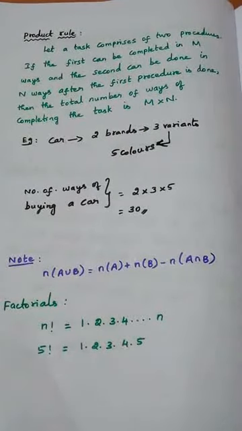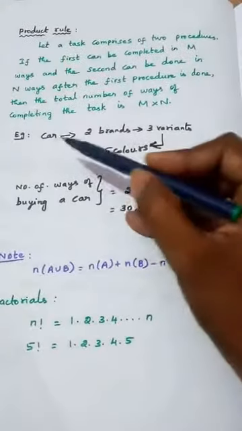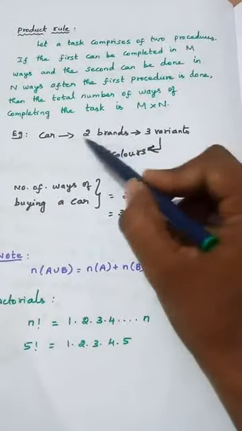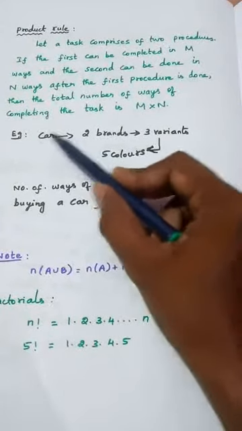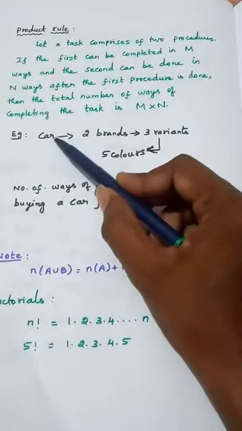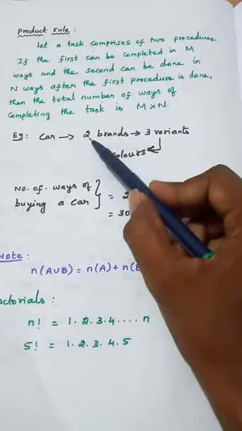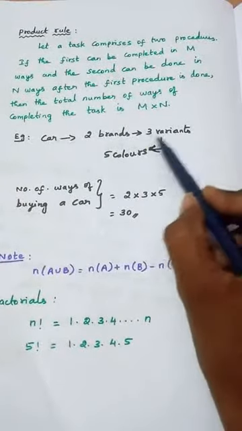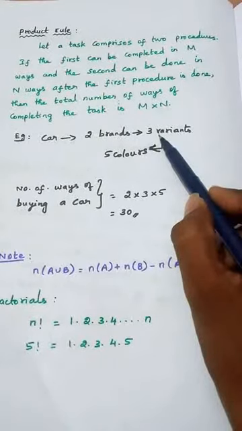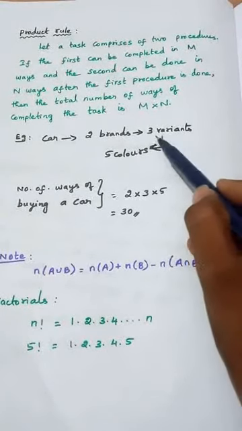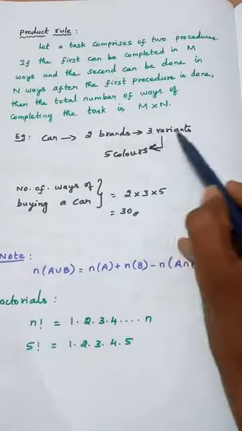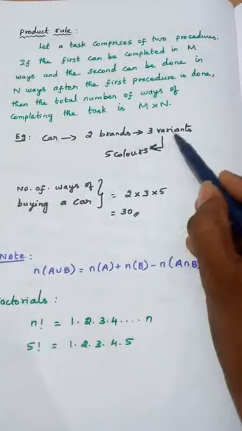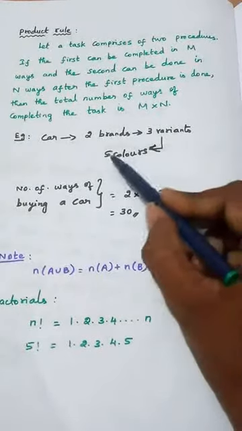Again, we will see this through an example. Suppose a person wants to buy a car. In the car, he is having two brands, and each brand is having three variants. You know what is meant by variants? That is petrol, diesel. So many varieties are present. So three variants are available in each brand, and in each variant 5 colors are available.